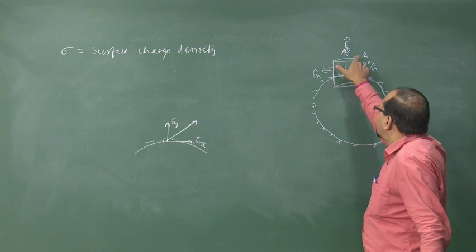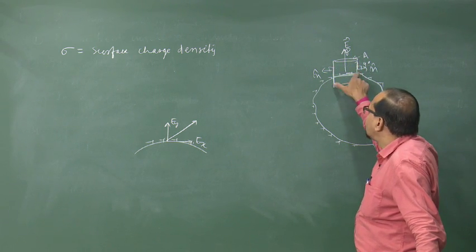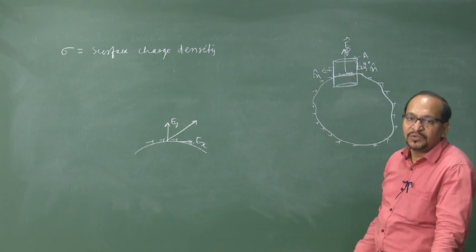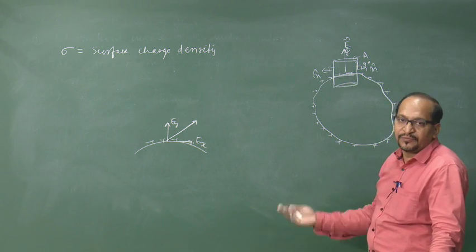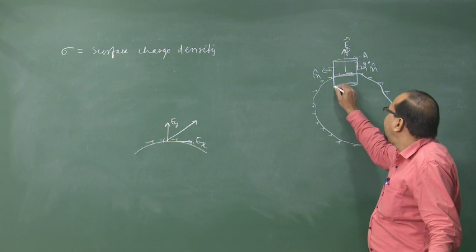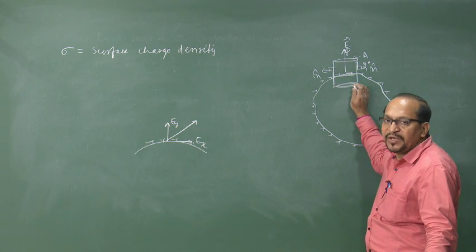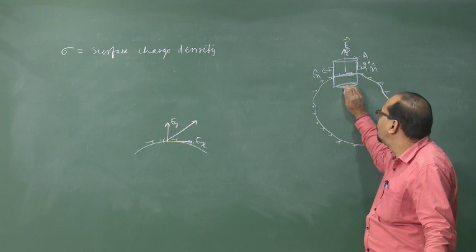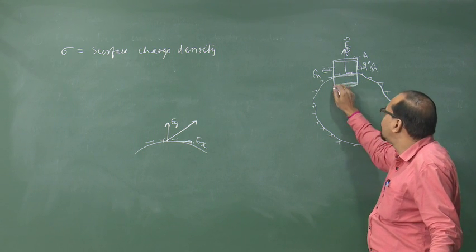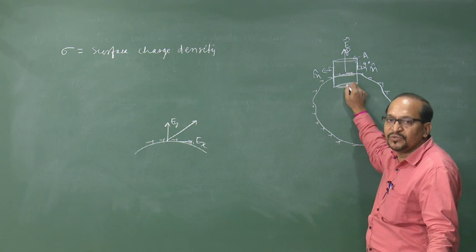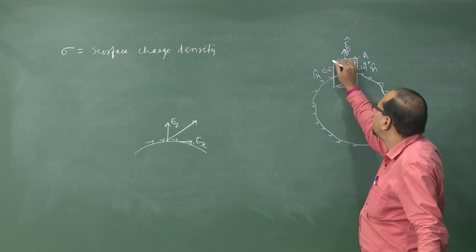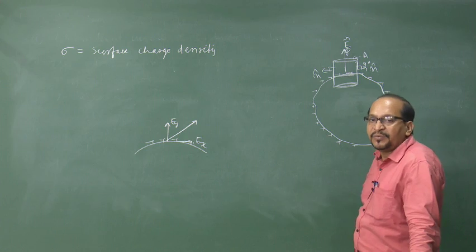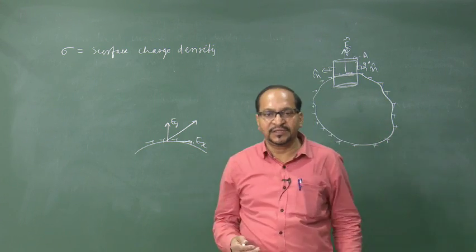So, the curved surface of the cylinder will contribute no flux. And the field inside the conductor, as already discussed, is always 0. Therefore, the flux contribution of this end face is 0. So, the only flux contribution is from the flat surface outside the conductor.